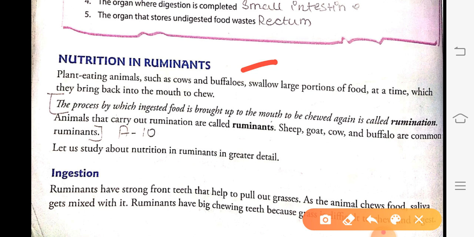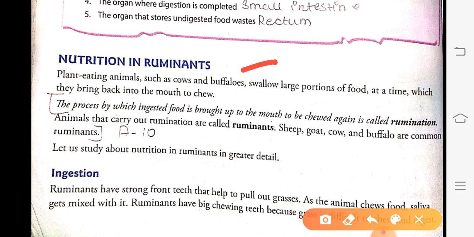So the process by which this ingested food is brought up again back to the mouth to be chewed again is called rumination. What is rumination now? Rumination is a process in which the ingested food is brought up back to the mouth to be chewed again. The process is called rumination.